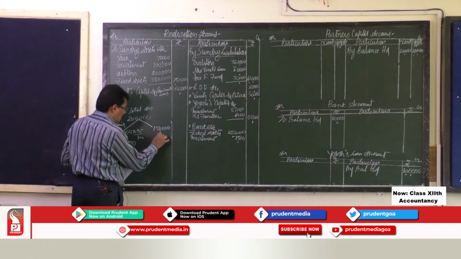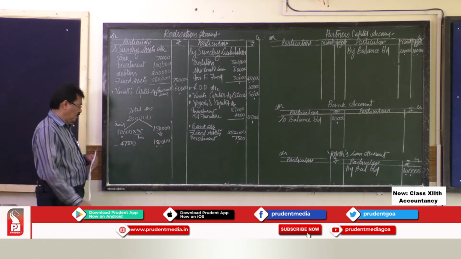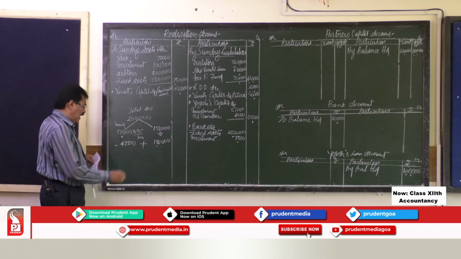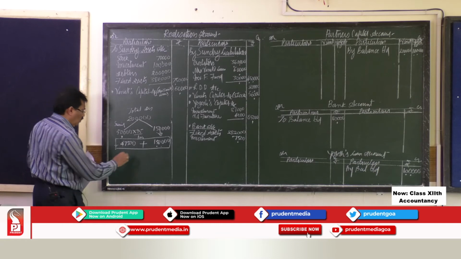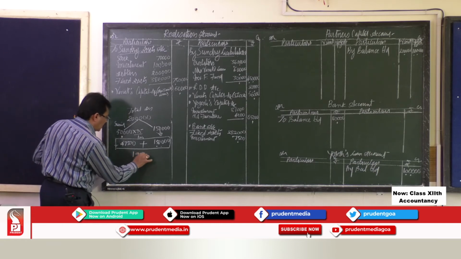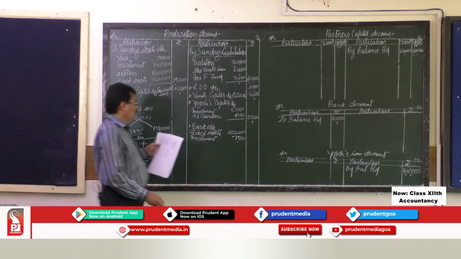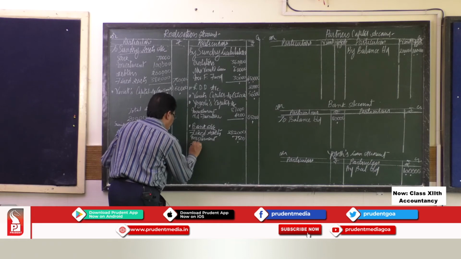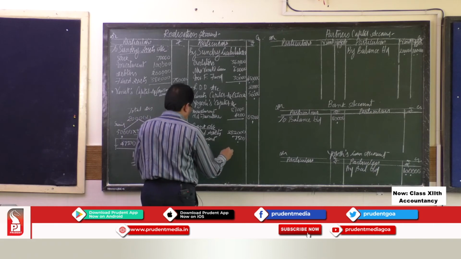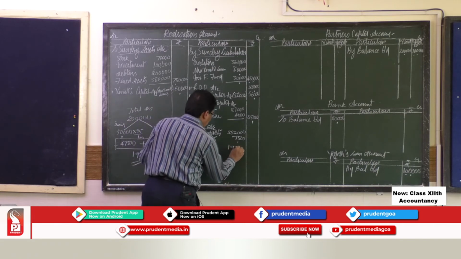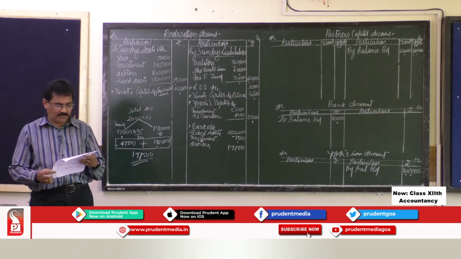And these debtors realized full, means 1,50,000. So what is the total money realized? This plus this, so 1,97,500. So debtors realized is rupees 1,97,500.